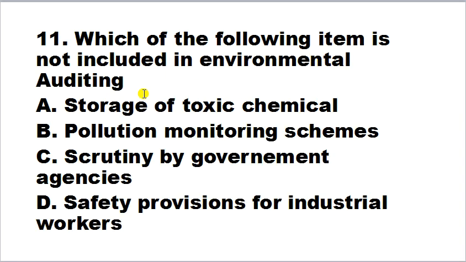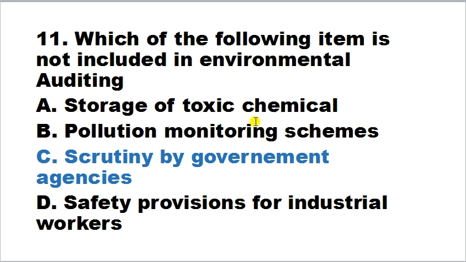Which of the following item is not included in environmental auditing? Storage of toxic chemical, pollution monitoring scheme, scrutiny by government agencies, safety provisions for industrial workers. So which of the following item is not included in environmental auditing? Storage of toxic chemicals, yes, it is included in environmental auditing.